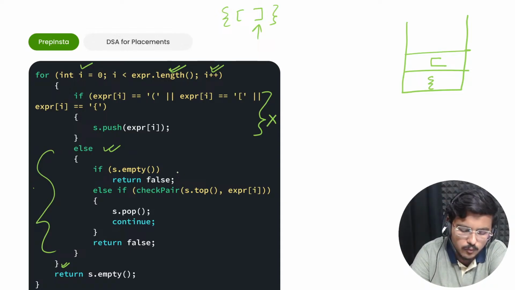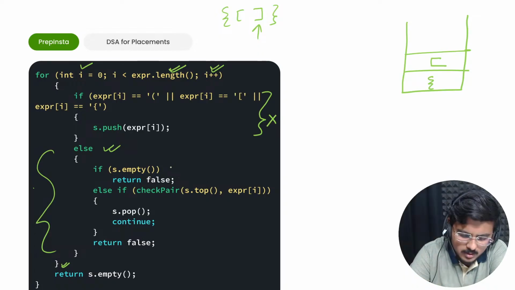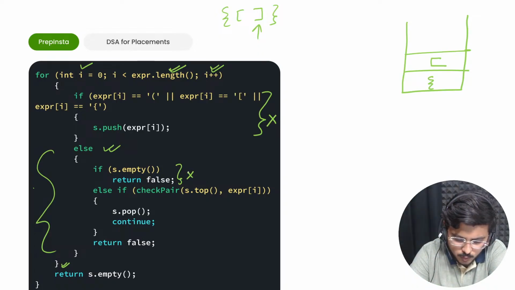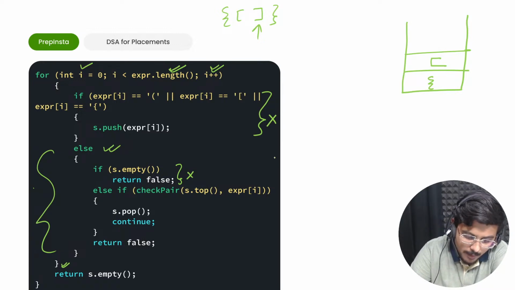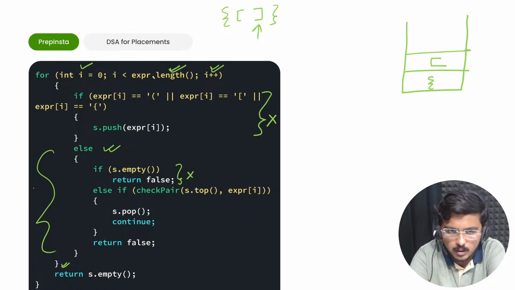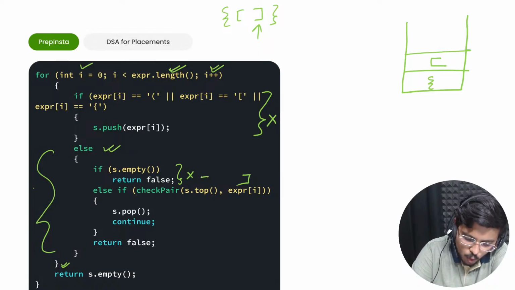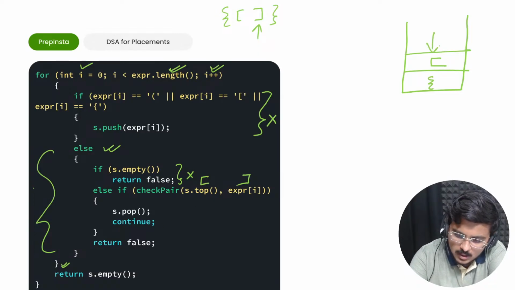Now why is it returning false? We'll come to it. But right now, this particular condition we can't find true, so this would not work because the stack is not empty. Now it is saying else if check pair, and how do you check the pair? The expression of I. What is this expression of I? Basically this character, because expr is the string that we were using. This third character is a closing bracket. S dot top is the opening bracket, because this is the stack top.